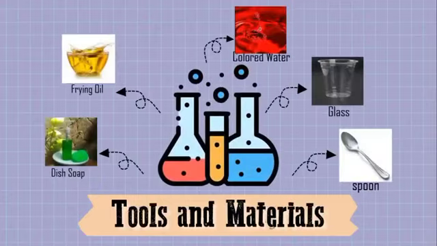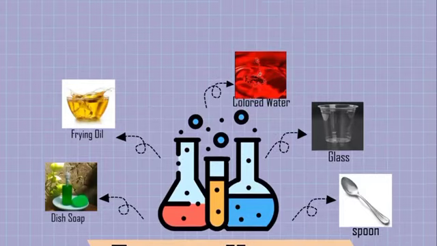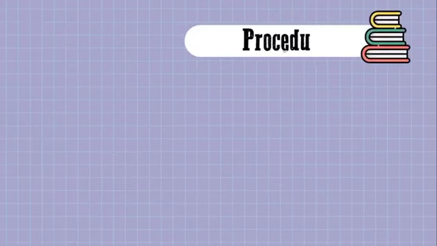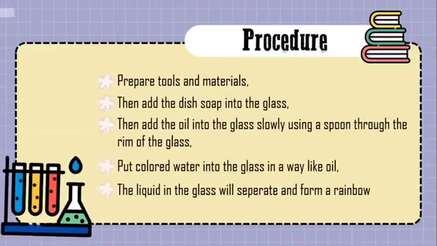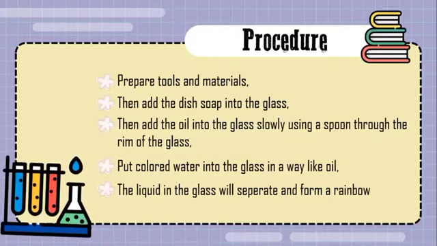The tools and materials: dish soap, frying oil, colored water, glass, and spoon. The procedure: prepare tools and materials, then add the dish soap into the glass, then add the oil into the glass slowly using a spoon through the brim of the glass. Put colored water into the glass in the same way as the oil. The liquid in the glass will separate and form a rainbow.